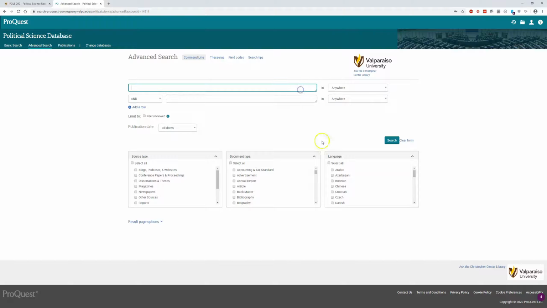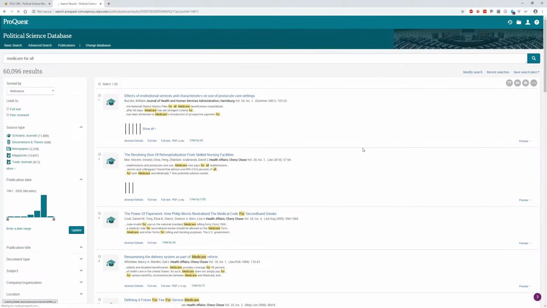Let's put in my keyword search here. I'm going to look into Medicare for All. Let's just push enter. This is definitely too broad of a search. I have 60,000 results here, but it's good enough to illustrate how you're going to find these resources.